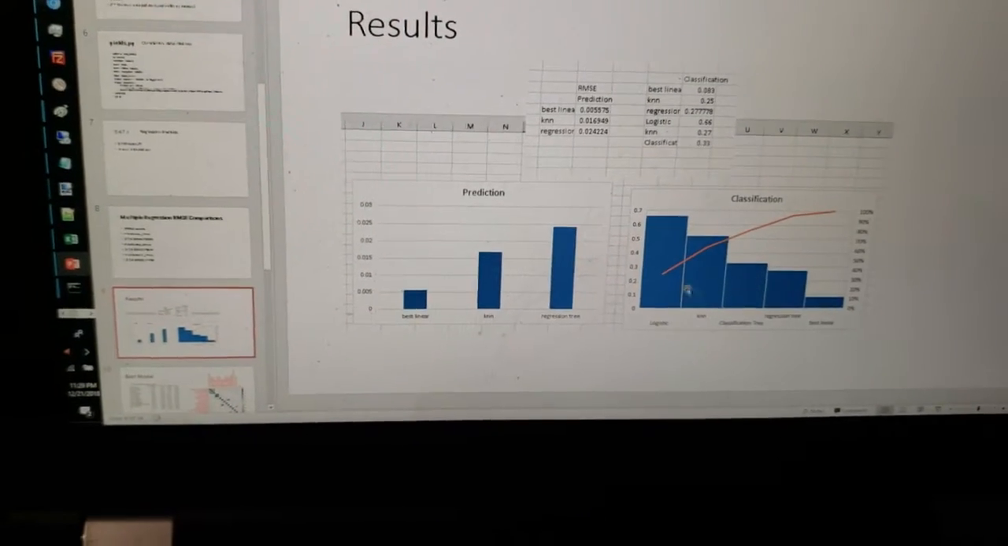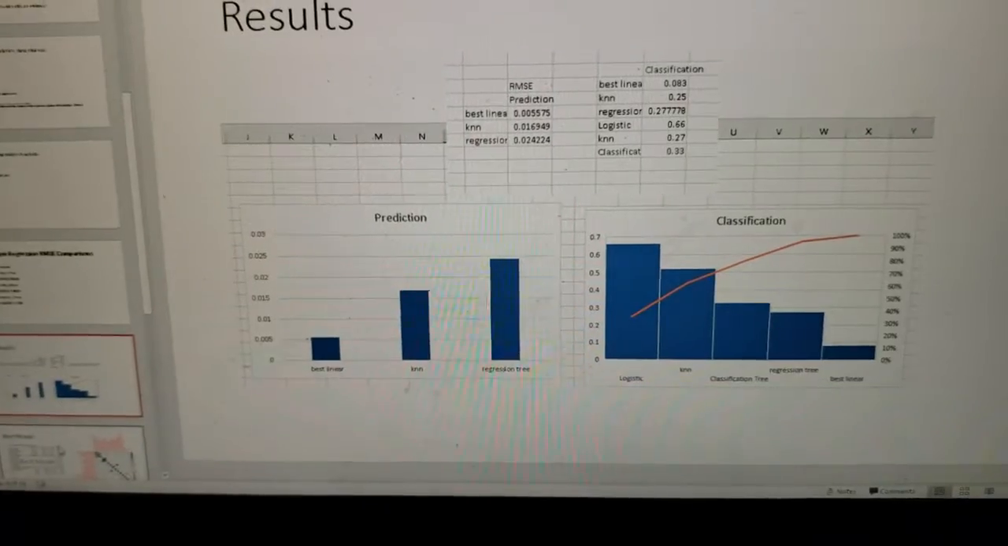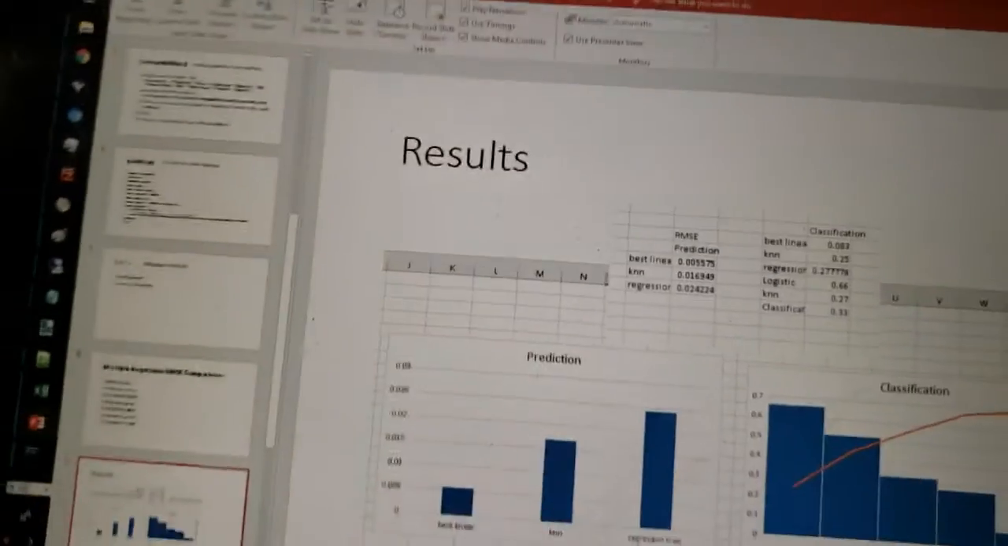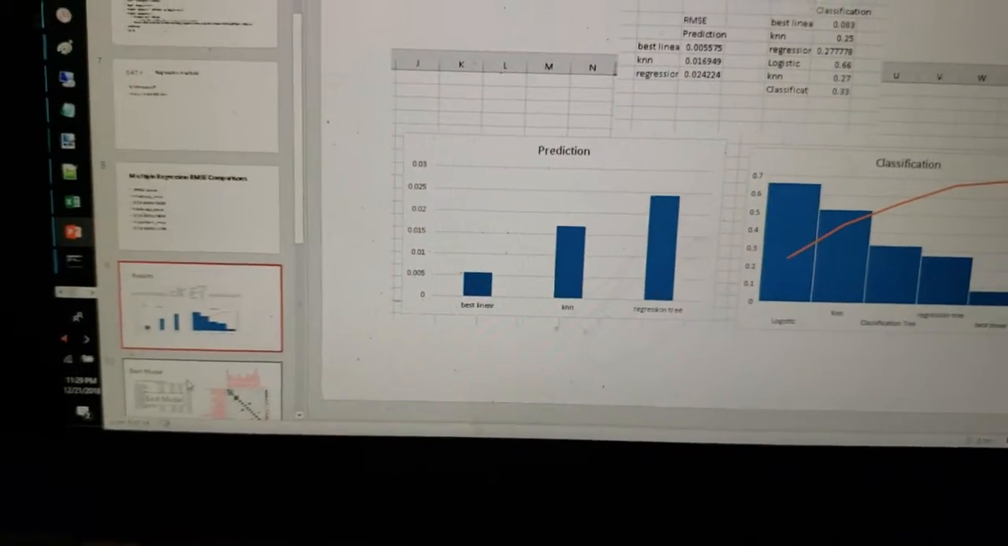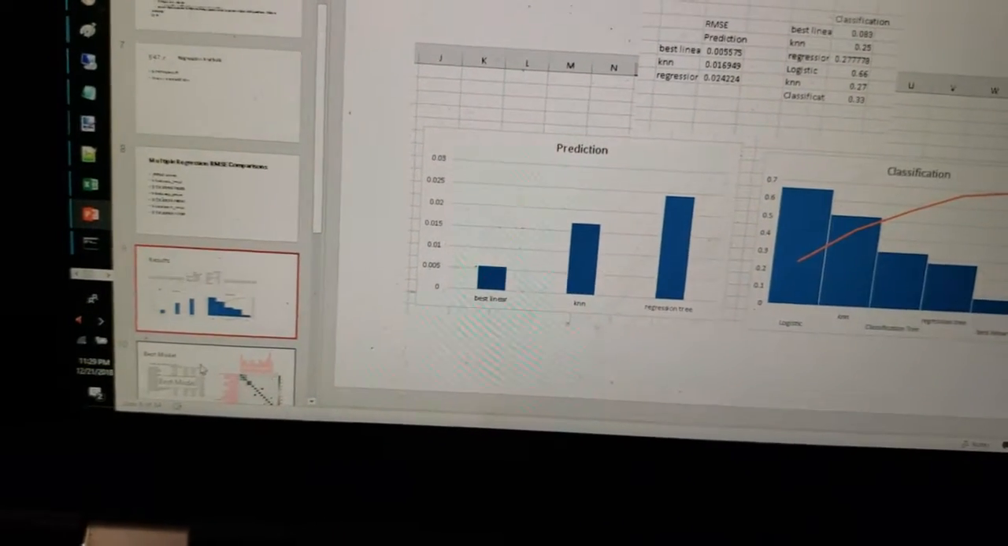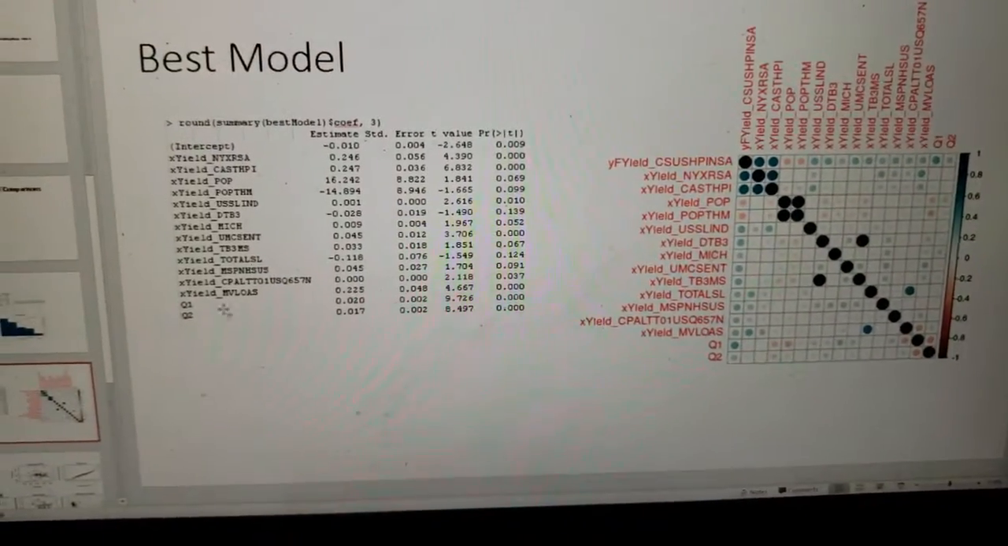I don't know if I'm doing it right, but I'm just reporting the numbers. Didn't have time to troubleshoot it. I was just happy enough that the code worked. I know that I spent most of the time on the ETL and doing regression. Yeah, so moving on. This is the best model.